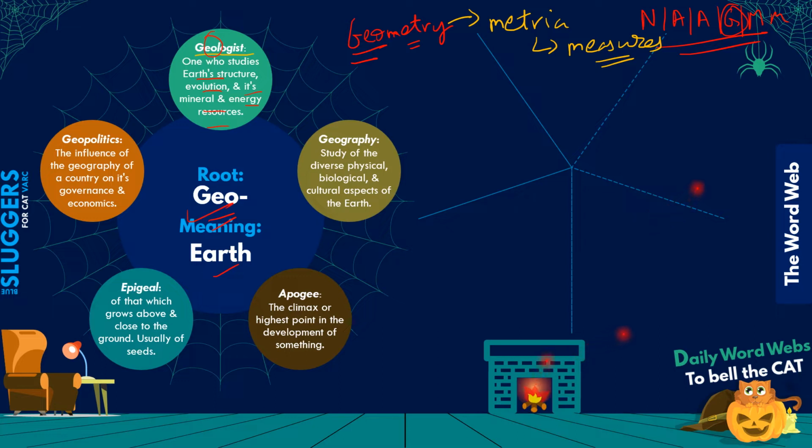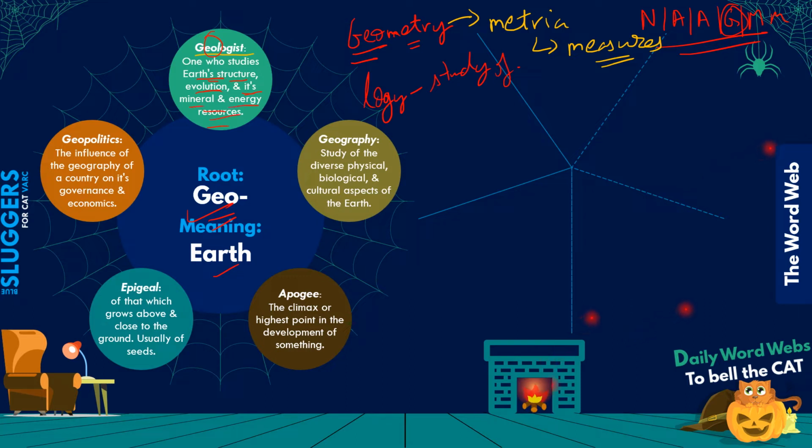Second part, logist, comes from logy. Logy stands for the study of something. I think this is something that we have come across quite a number of times in many of the earlier episodes, right? So geologist would be a person who studies the Earth's structure, its evolution, how the Earth structure has evolved over the years, as well as its mineral and energy resources, right?